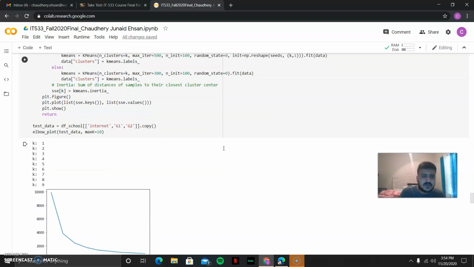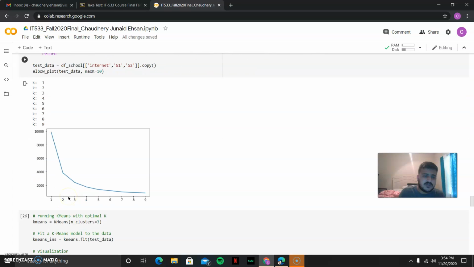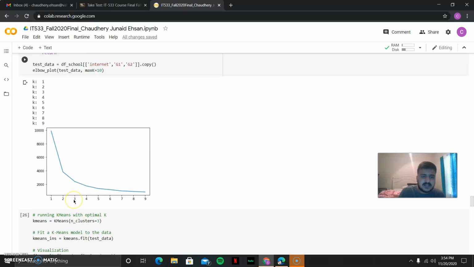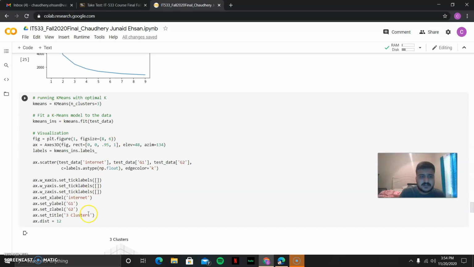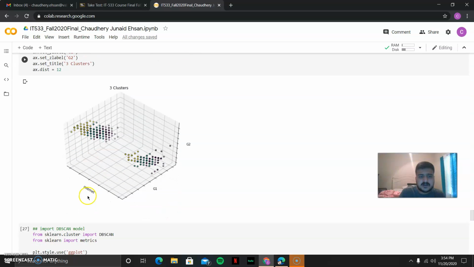So here we have run the internet with G1 and G2 and max k is equal to 10. So we got three here as the optimal k, and so n_clusters is equal to 3 if we fit a k-means model to the data set. Visualization of that one is here. The three clusters are here with the internet, G1 and G2. We can see the three different colors up here.